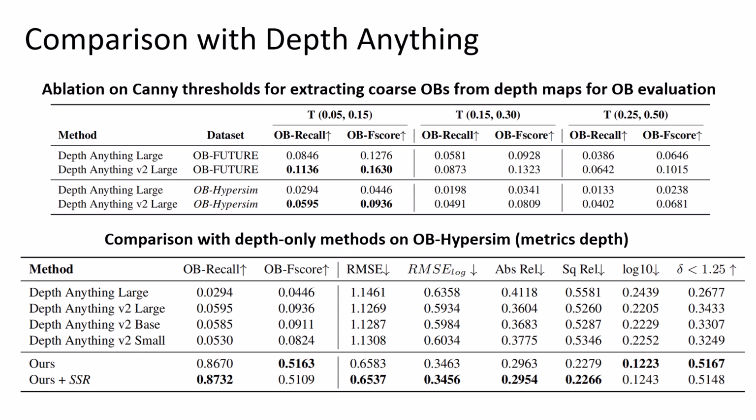In this slide, we compare MODOT with depth-only methods, specifically Depth Anything V1 and V2. For occlusion boundary comparison, we extract their predicted depth maps and apply edge detection to obtain coarse OB contours for evaluation. The top table shows results under different Canny thresholds applied to the depth maps. The bottom table compares depth and OB results on OB-HyperSim. Additional experimental settings and zero-shot results are provided in our supplementary materials.